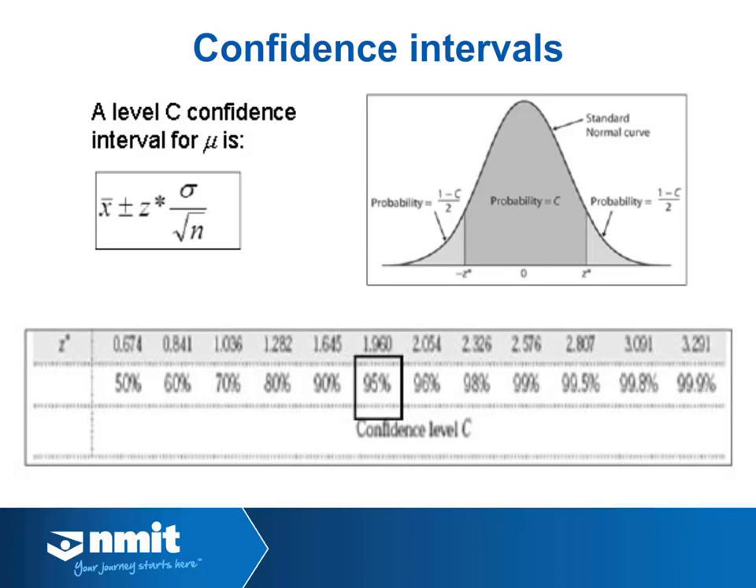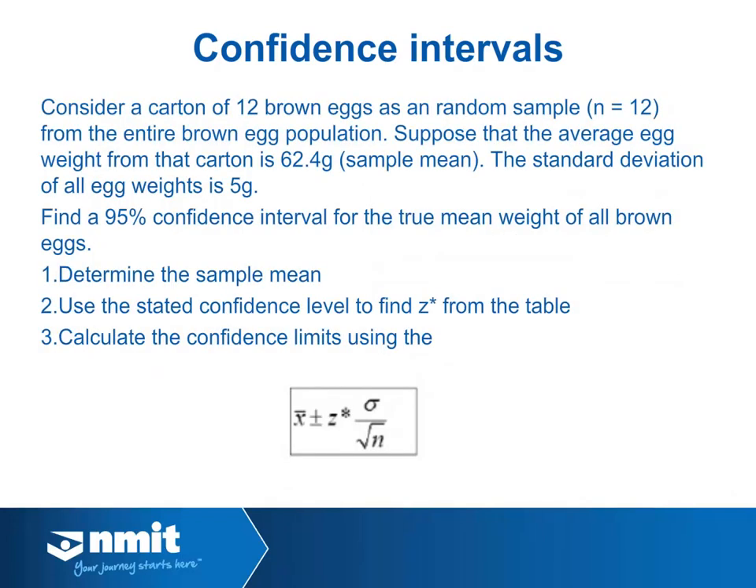So if we want to be 95% confident, we would use a Z value of 1.96. So we multiply 1.96 times the standard error to get our margin of error. Again, the standard error is the population standard deviation divided by the square root of the sample size. So we have our sample mean plus or minus Z times the standard deviation divided by the square root of the sample size. Let's look at an example now.